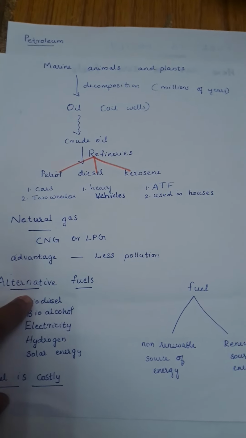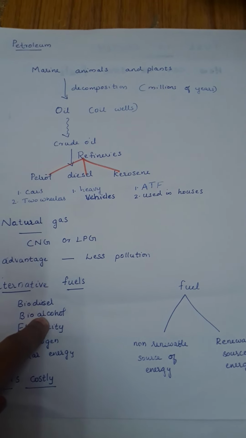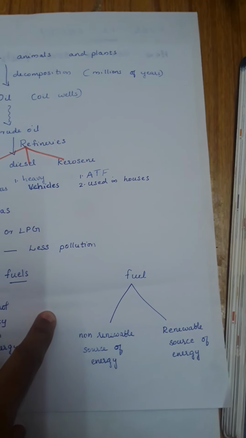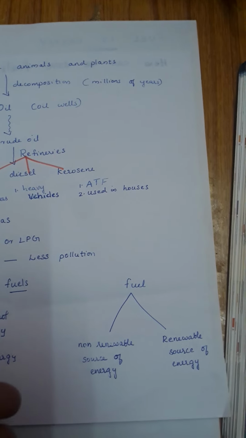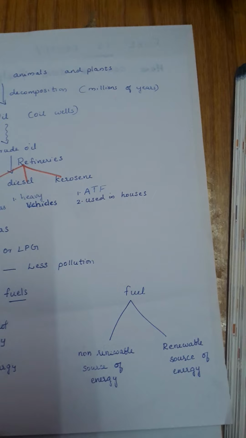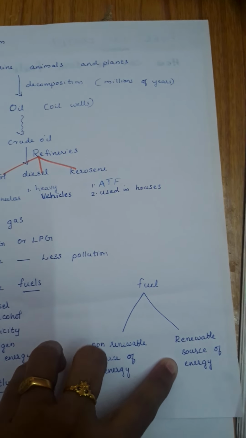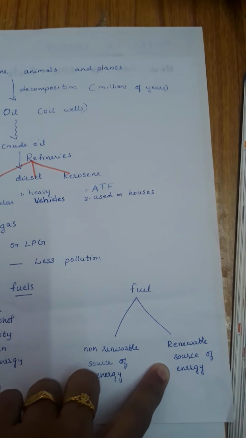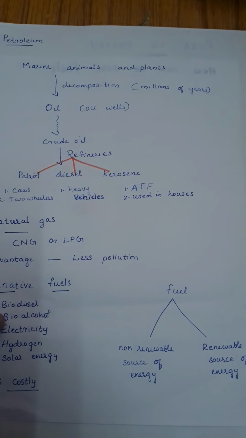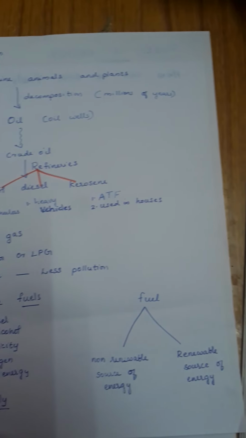But in the case of biodiesel and bioalcohol, they are formed from animal and plant matter. The supply of these fuels can be renewed. That is why they are known as renewable sources of energy. The supply of these alternative fuels, that is biodiesel and bioalcohol, can be renewed.